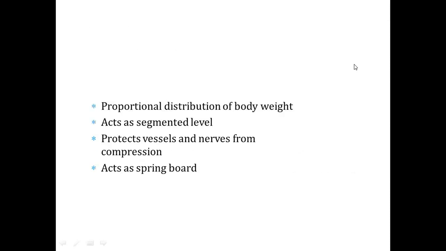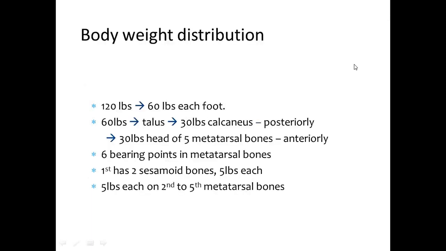The proportional distribution of body weight and the axial segmental lever protects the vessels and nerves from compression, and acts as a springboard as well. Body weight distribution is 120 lbs, that is 60 lbs on each foot: 30 lbs on the talus and calcaneus posteriorly, and 30 lbs on the heads of the metatarsal bones anteriorly. There are 6 bearing points in the metatarsal bones: the first has 2 sesamoid bones, 5 lbs each, and 5 lbs pressure each on the second to fifth metatarsal bones.